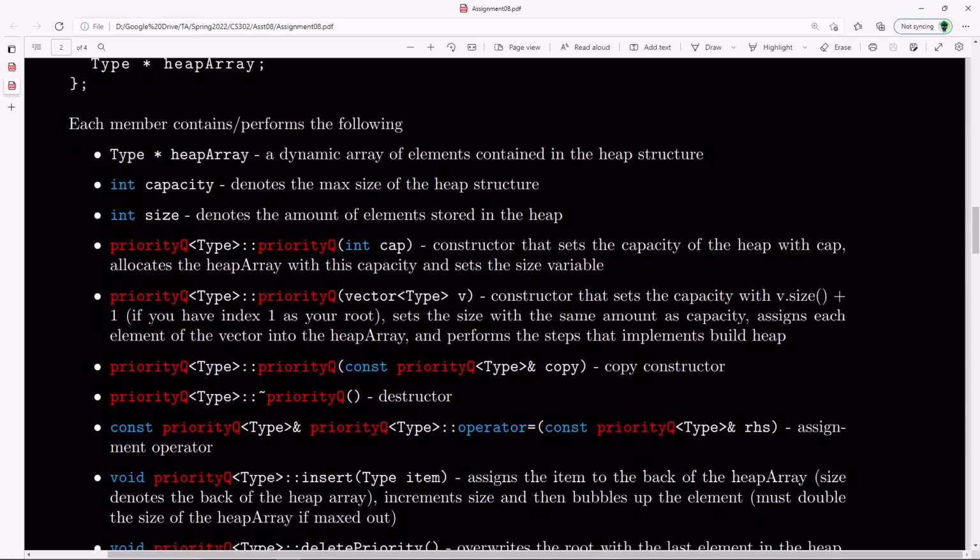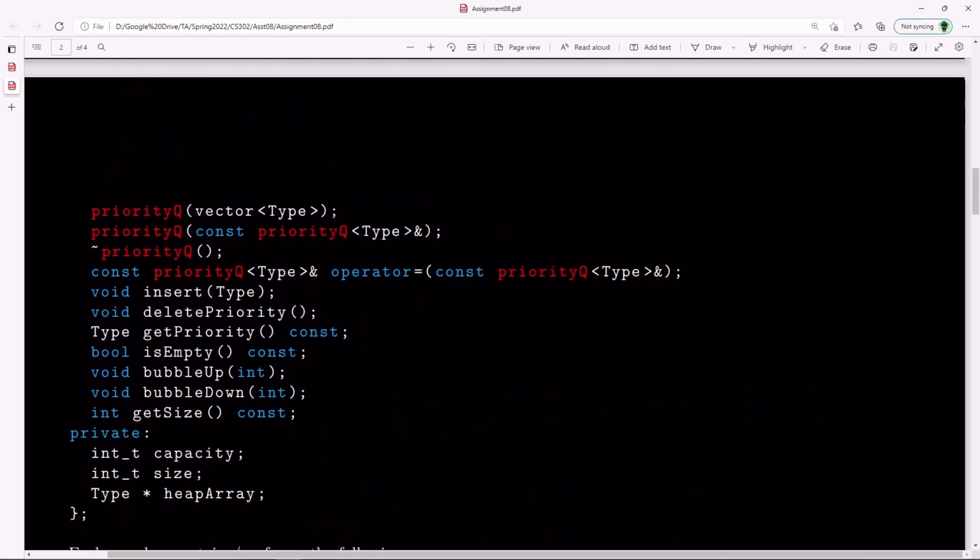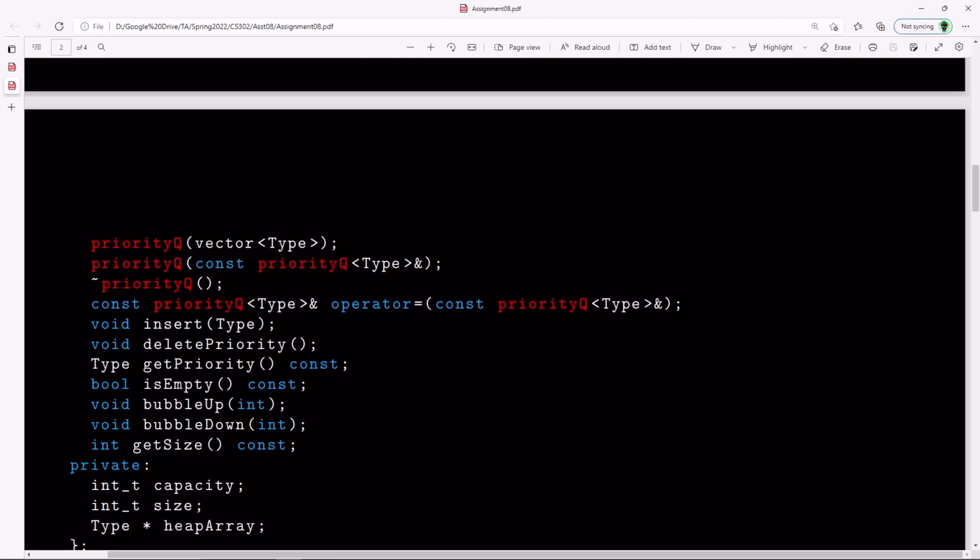Now, this constructor right here, so I'll probably go back up actually. It's kind of hard to see it with the dark theme, but I'm going to highlight it right there. This constructor right here is going to be the case where you're passing in a vector of whatever type. So we can assume that the type is really going to be stock type. So this priority queue is going to be a queue of stock types basically.